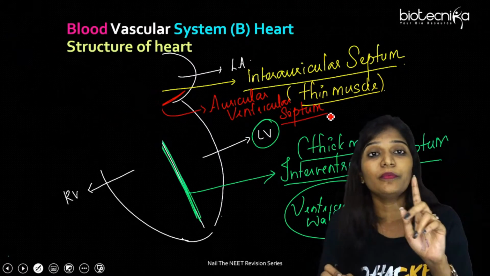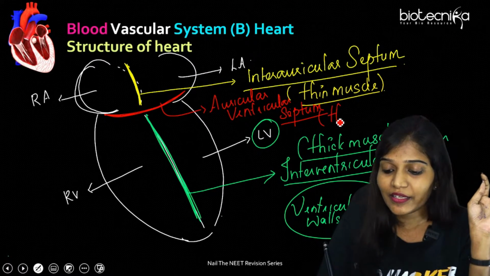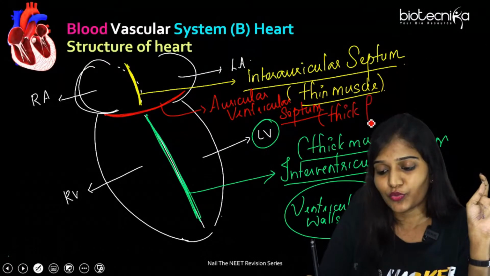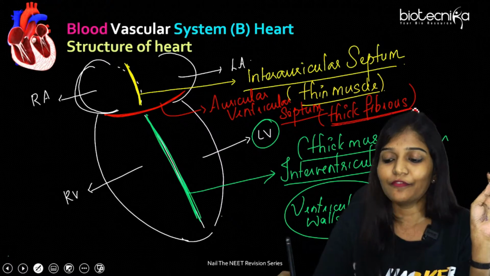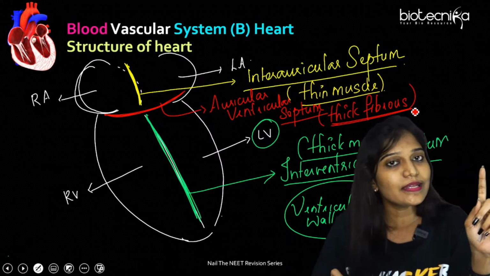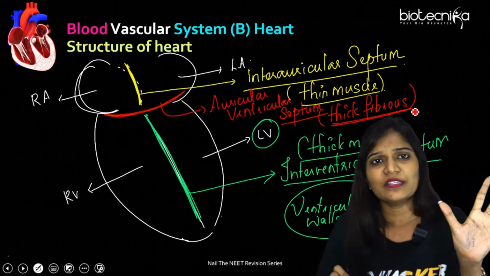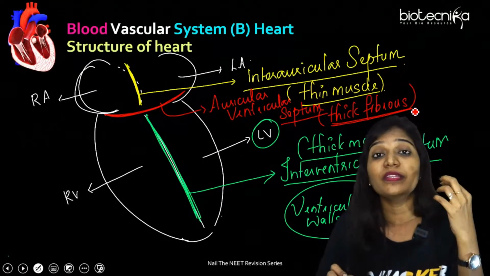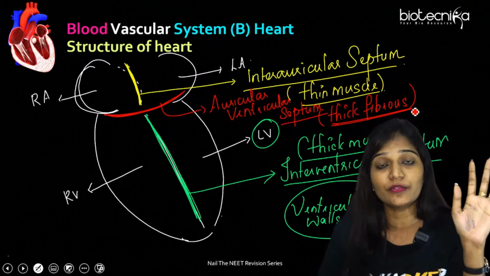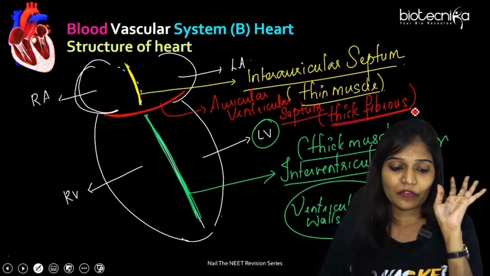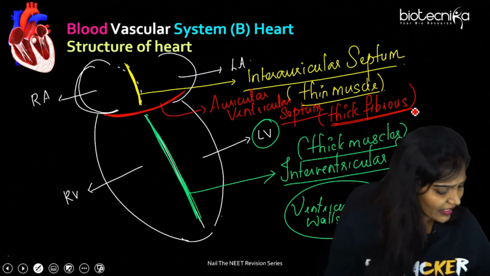And remember, it is not made up of muscles. This is thick, fibrous tissue. That's why I told you fibrous connective tissue. Thick and fibrous in nature. So remember, the interauricular septum is thin and made up of muscle. The interventricular septum is thick and made up of muscle. The auriculoventricular septum is thick, but made up of fibers. Now we got all the points. All of you are getting it?